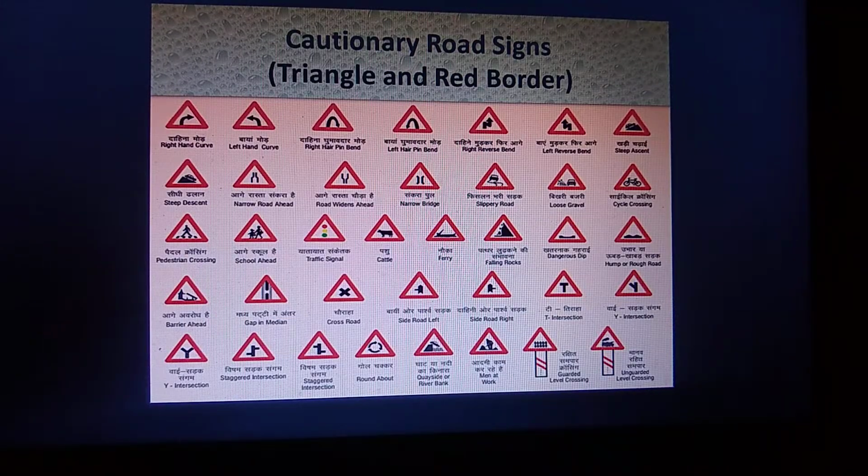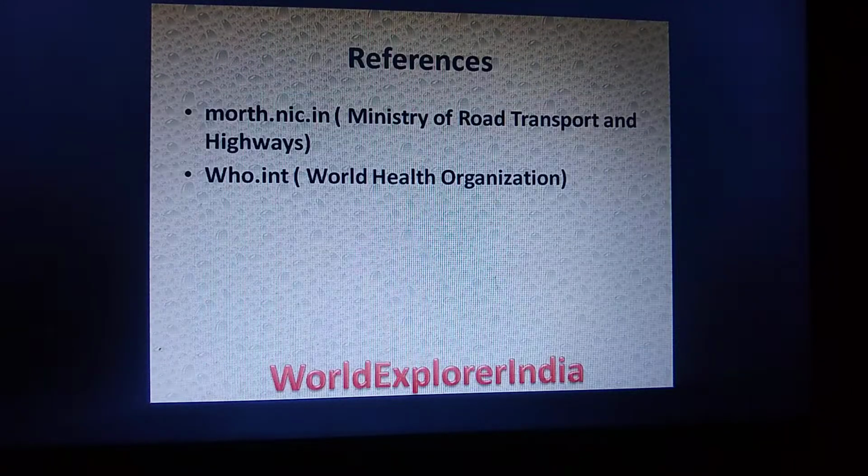These are the cautionary road signs. Cautionary road signs means they will give you caution in advance. It means ahead you can see a right hand curve, there is a left hand curve, etc. There is a traffic signal, crossroad, there is a school area ahead, etc. So all these things you should be aware of, so that you can prevent the majority of road traffic injuries.